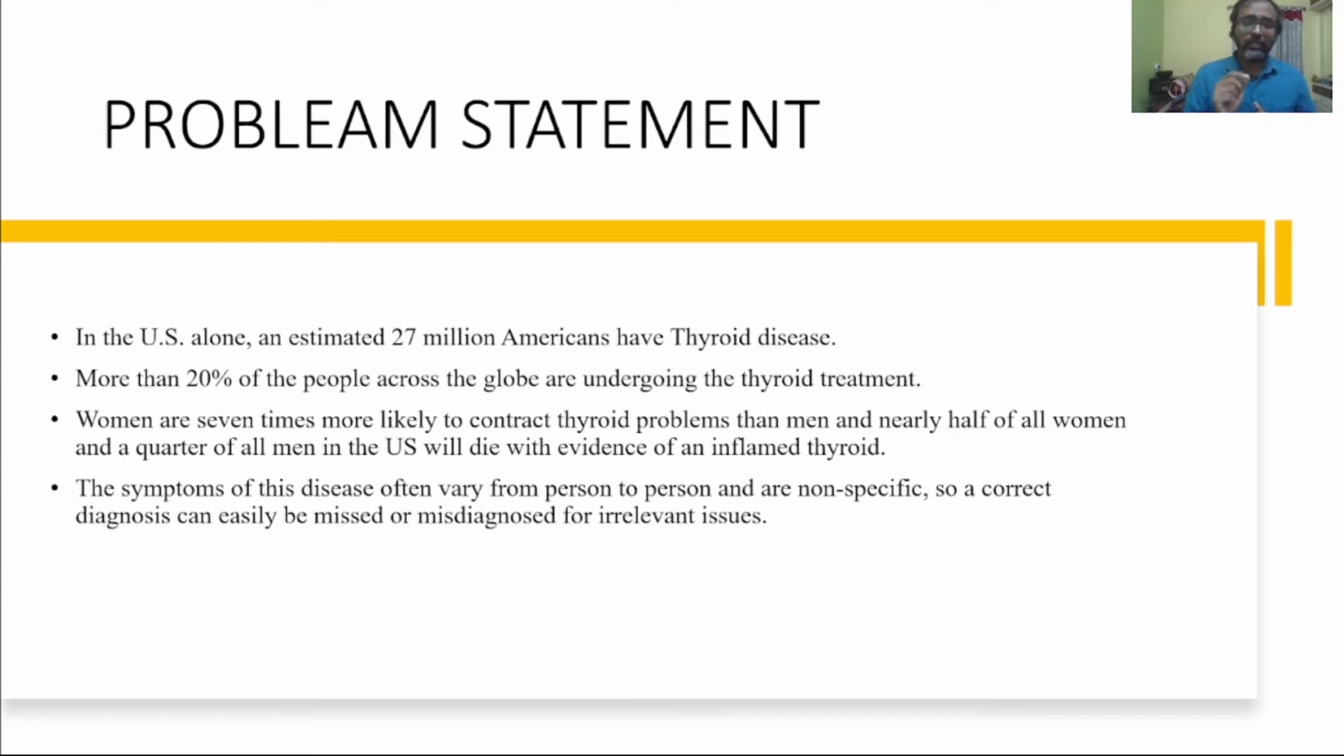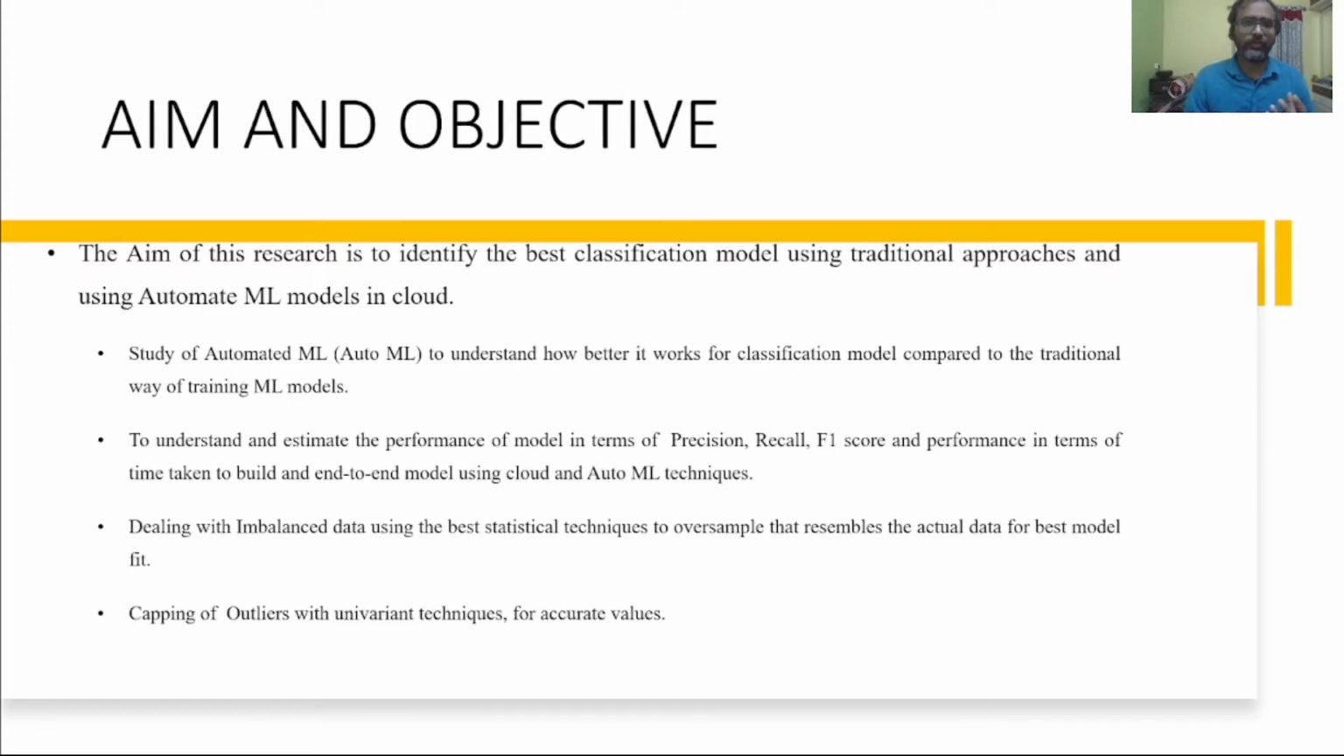The symptoms of this disease often vary from person to person, right? That's one of the challenges, because most of the symptoms are common, but a few symptoms differ from person to person, and a few of them are non-specific. Sometimes by seeing the symptoms you can't even say this is a thyroid problem. So the correct diagnosis can easily be missed, or misdiagnosed for related issues. This is one of the reasons why we need machine learning for effective prediction of the thyroid.